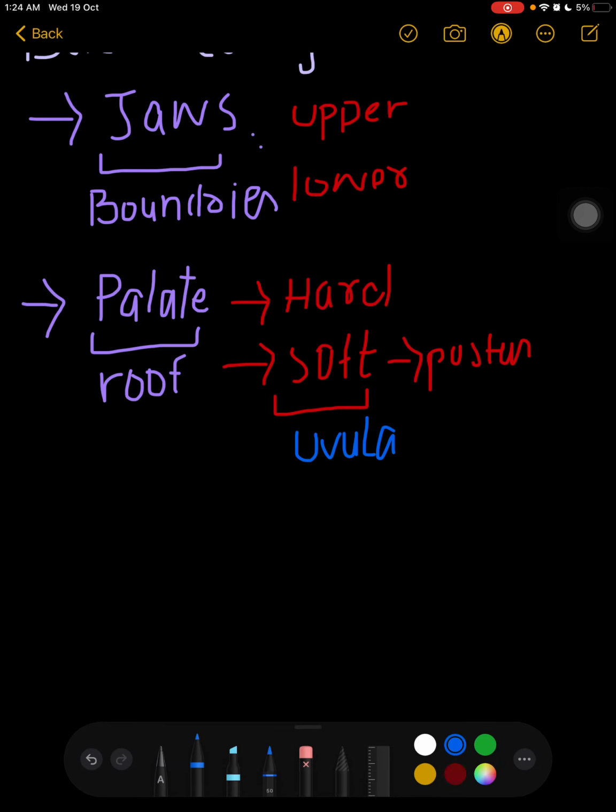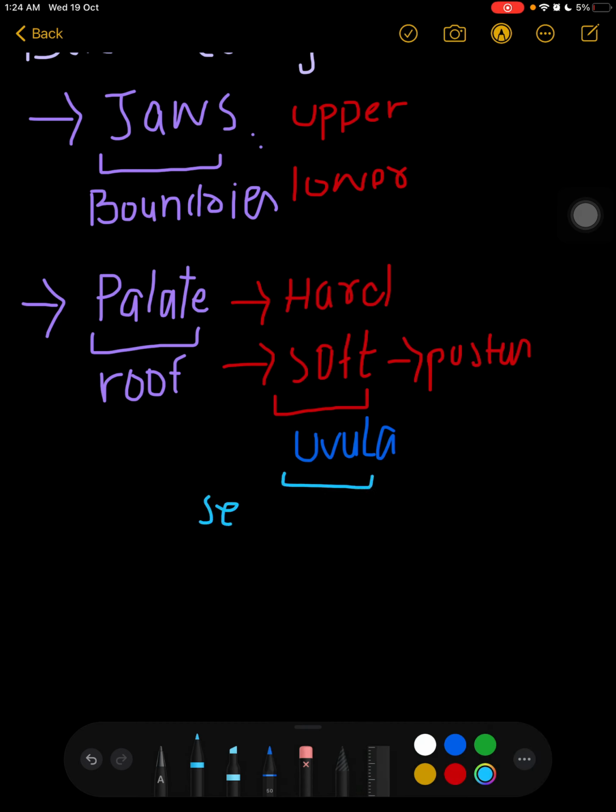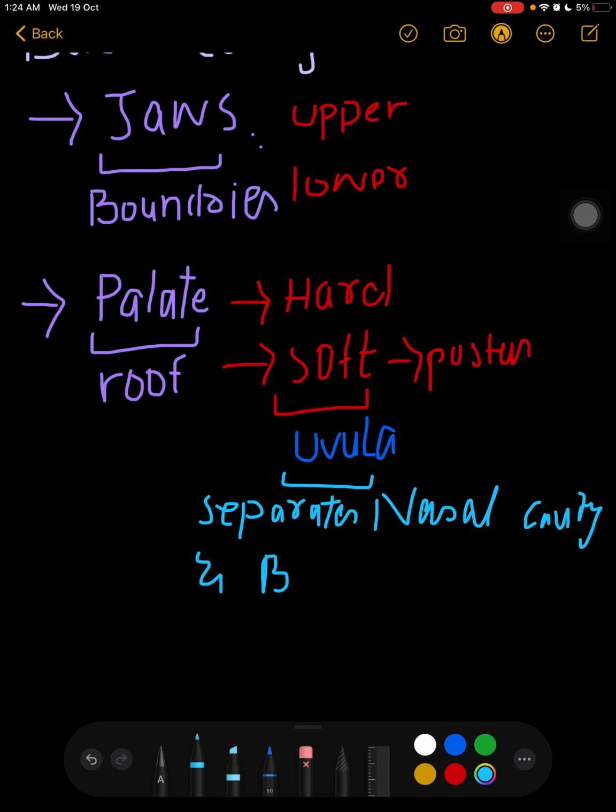Uvula separates the nasal cavity and the buccal cavity. It is a muscular sheet, or you can say a fleshy structure, which is also supported by an arc.